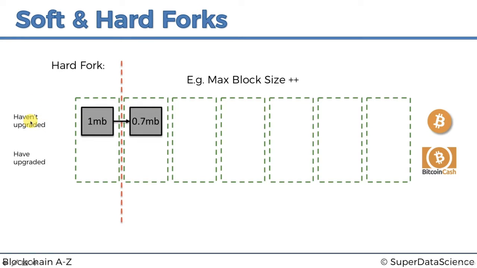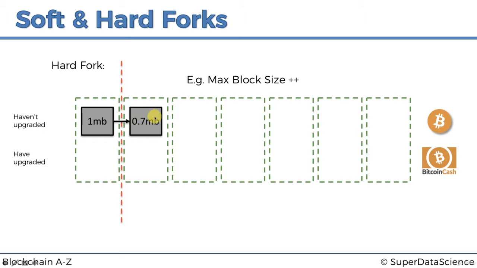And then this block is going to be under 1 megabyte. Let's say it's 0.7 megabytes. And if this is the only change to the rules of the network for Bitcoin Cash, we're looking at a very trivial example, that this is indeed the only change that occurred, the maximum block size increased.